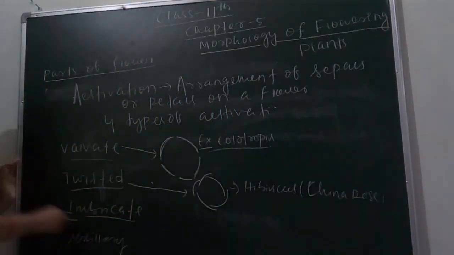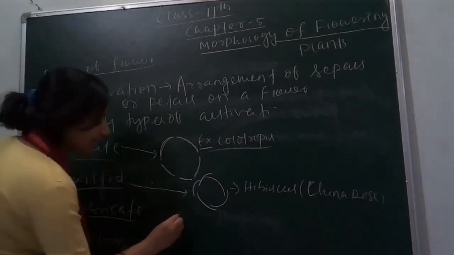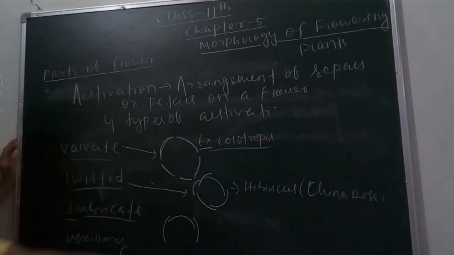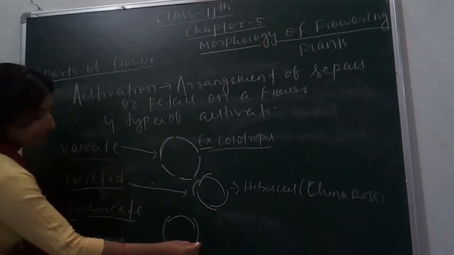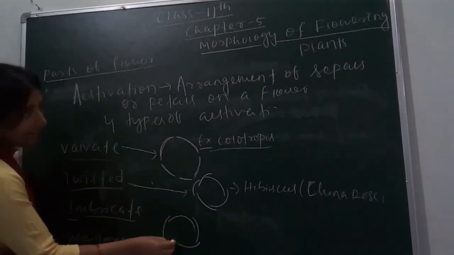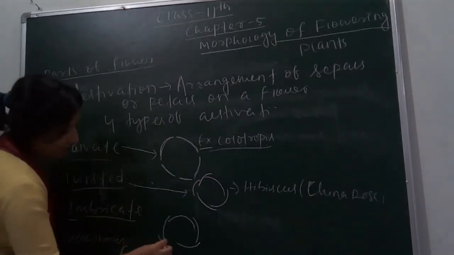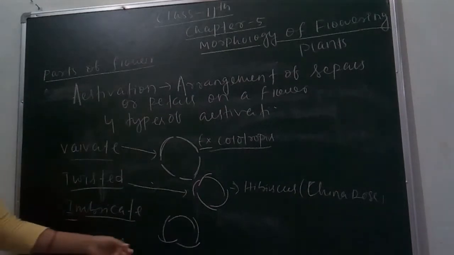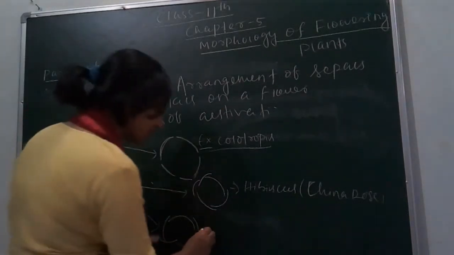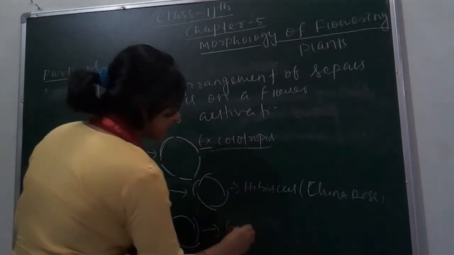Next is imbricate, in which one petal is overlapped by 2 other petals. Look at this. And then again it is overlapped by another, and then again by another. This type of arrangement is called imbricate estivation, and you can see it in gulmohar.